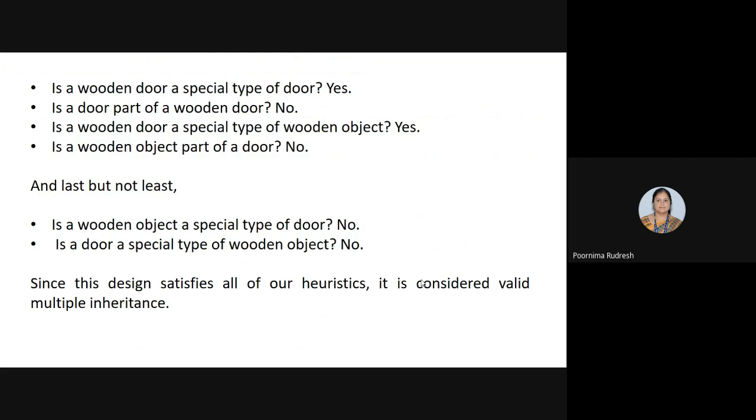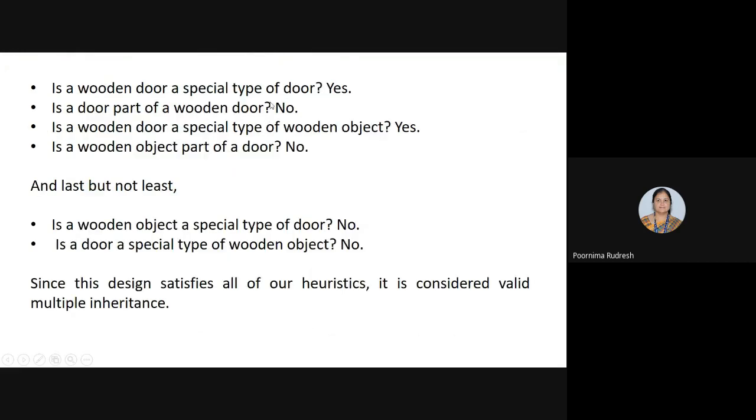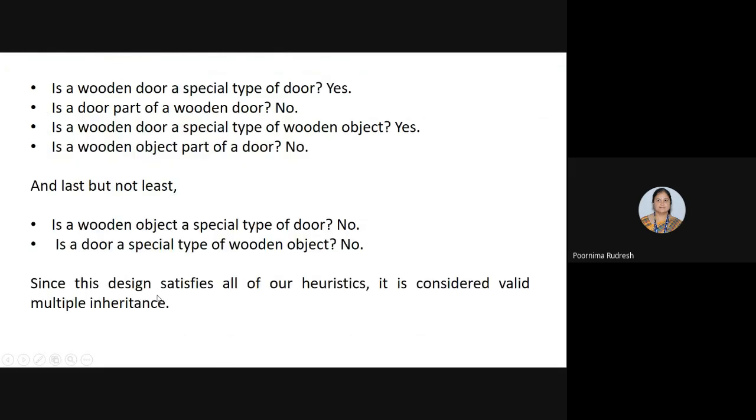Is a wooden door a special type of door? Since the wooden door is inheriting from the door, we can say that a wooden door is a special type of door. Yes. Is a door part of the wooden door? No. Why? Because the door is the base class and wooden door is the derived class, so the door cannot become part of the wooden door.